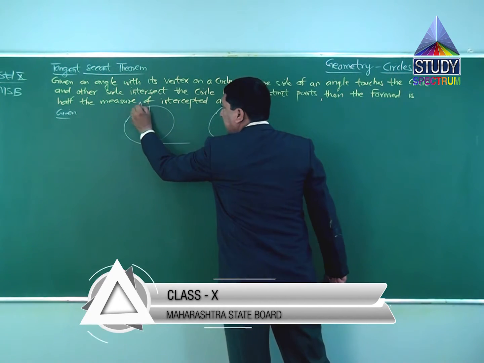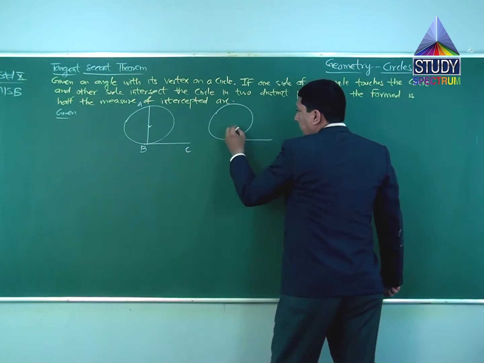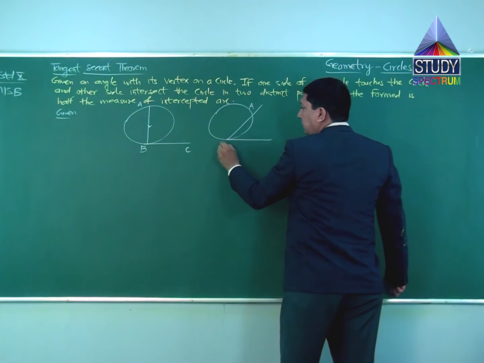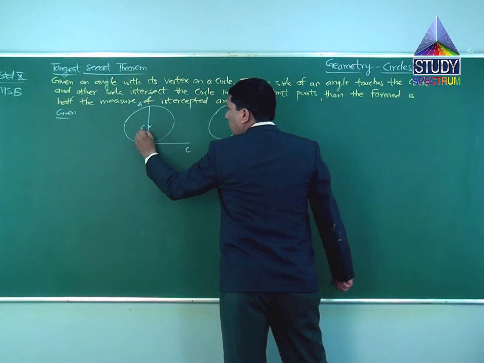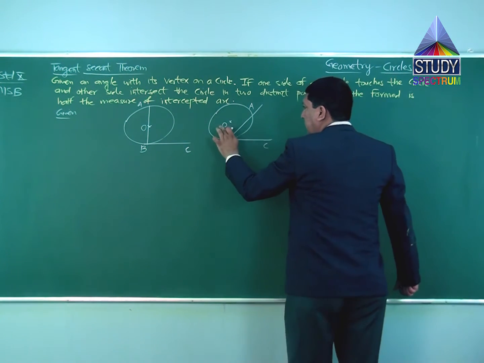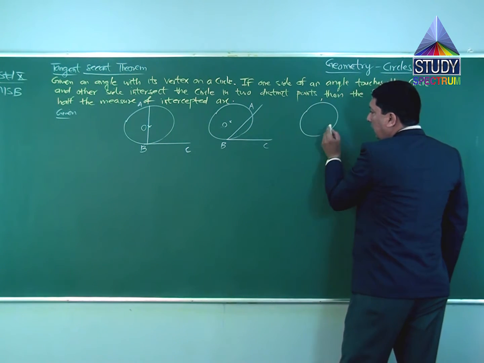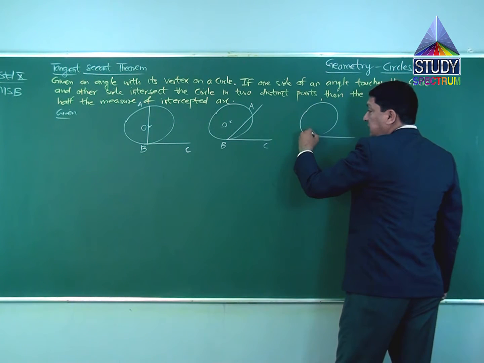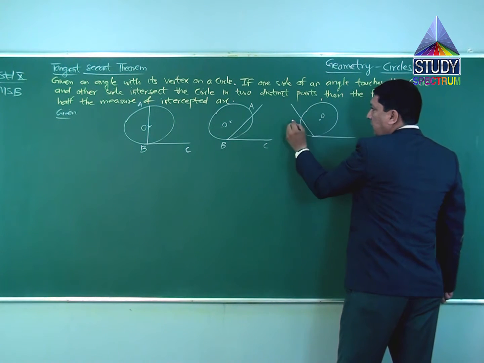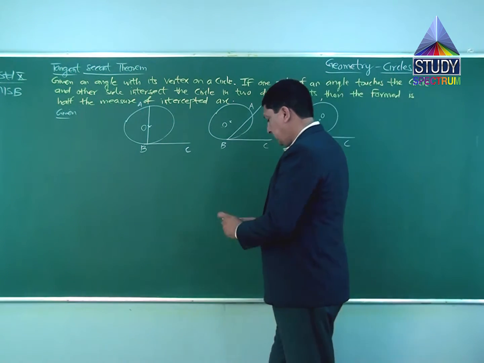Now if I name this as ABC, and the angle is formed like this, this is your center O. In the third case, the angle is formed outside the circle, and the center is interior of the angle, like this. So there are three conditions which can take place for this theorem.